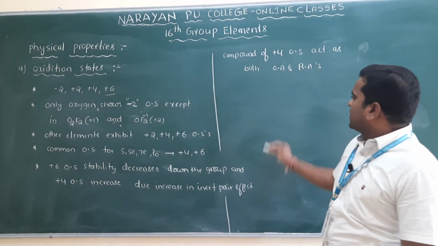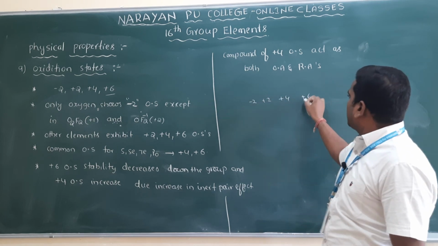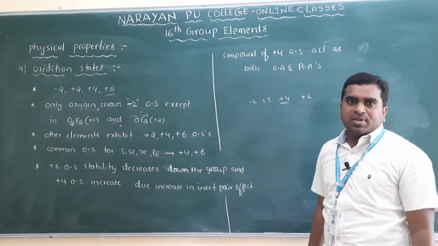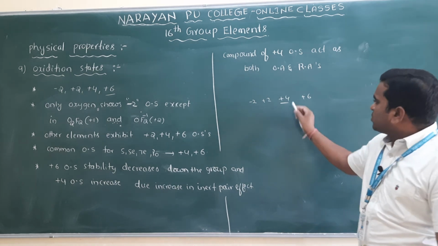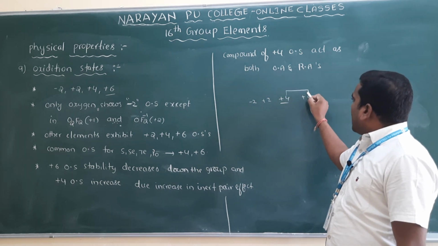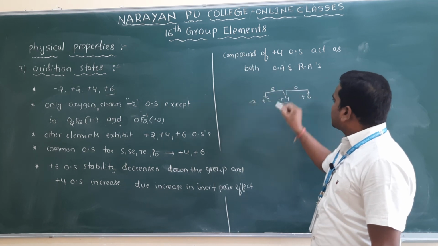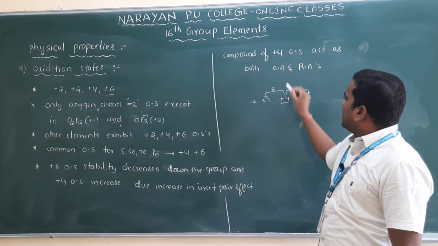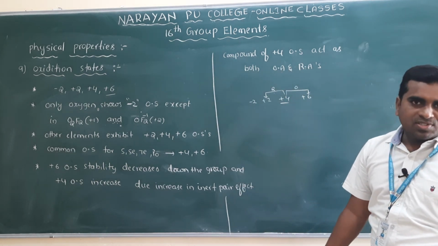If the +4 oxidation state is there, they can exhibit -2, +2 and +4. So 16th group elements in the +4 oxidation state in their compounds can undergo oxidation and they can also undergo reduction. This is reduction, this is oxidation. When they undergo reduction, they act as an oxidizing agent. When they undergo oxidation, they act as a reducing agent. That is all.